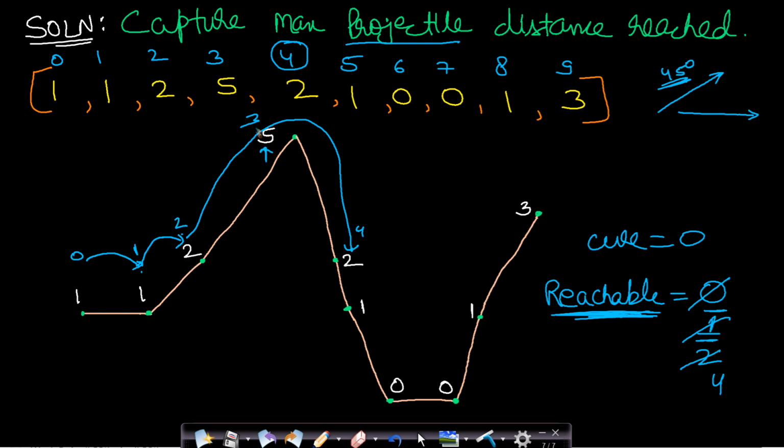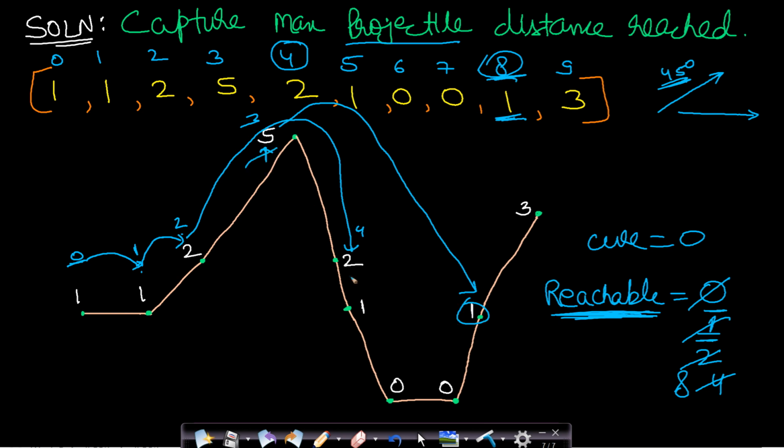So if we make 5 jumps, where will we reach? We will reach index 8, that is this 1. Now the previous reachable distance was only 4 and now it is index 8. So I will update it to index 8, saying that if we start from index 0, then we can obviously reach index 8.